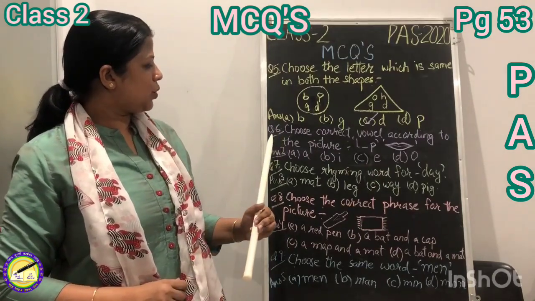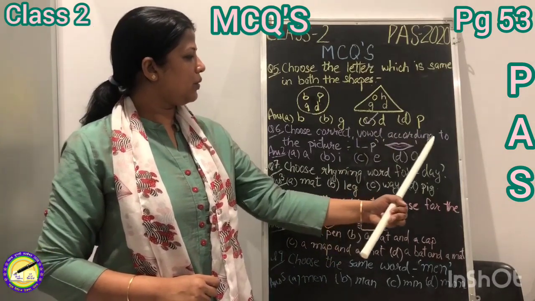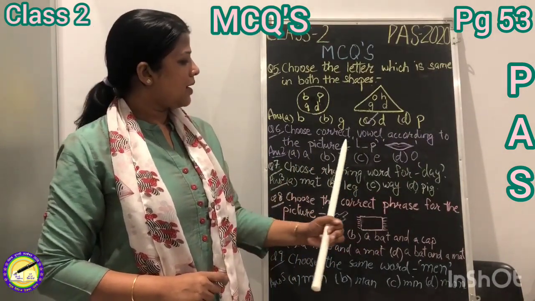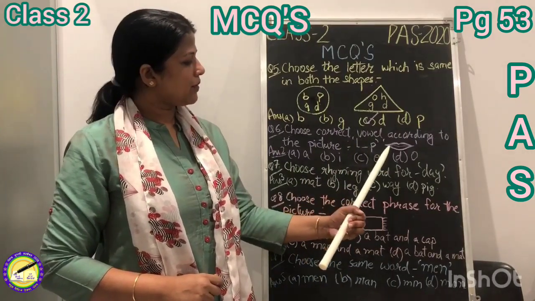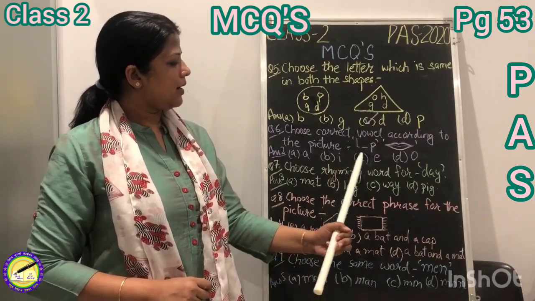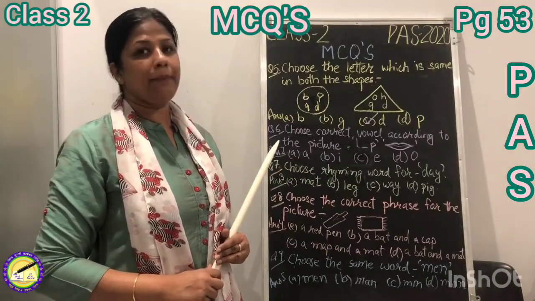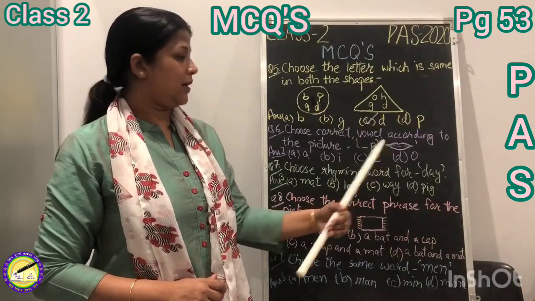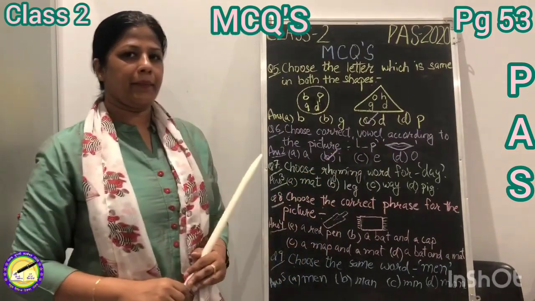Children, sixth question is choose correct vowel according to the picture. The word is L dash P. The picture is of lip. The options are A, I, E, O. So children, the spelling of lip will be I because the E sound is not heard. So we will put a tick on I.